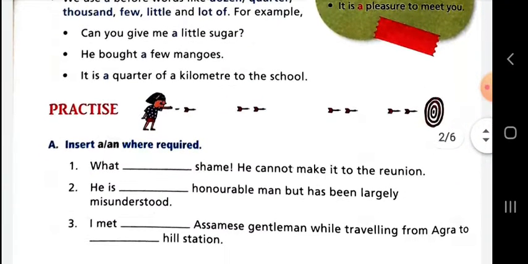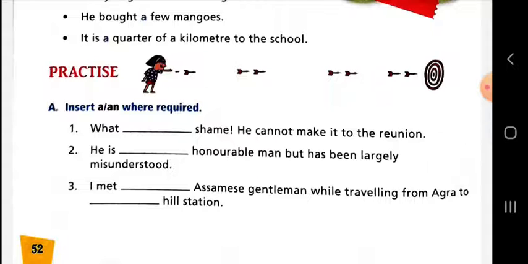And here exercise A is given to practice. You have to fill in a and an. What a shame, he cannot make it to the reunion. Here you will fill a. He is an honorable man but has been largely misunderstood. I met an Assamese gentleman while traveling from Agra to a hill station.